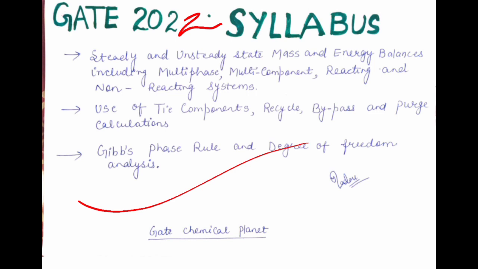In the first part, you will learn steady and unsteady state mass and energy balances, including multi-phase, multi-component, reacting and non-reacting systems. In the second part, you will learn the use of tie components, recycle, bypass and purge calculations. And finally, in the third part, we will learn Gibbs phase rule and degree of freedom analysis.